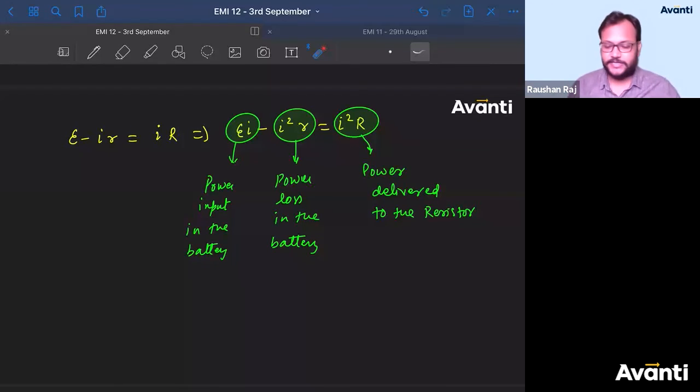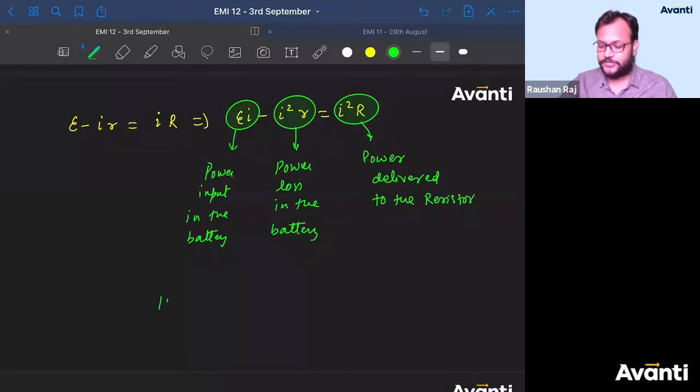Let us consider this. Let us take an example. Because of the internal mechanism of the battery, let's say in 1 second, 100 joule of energy has been converted from chemical to electrical energy. Now, when this conversion occurs, what will happen? Because of the internal resistance, let us say some 10 joule of heat has been lost in 1 second. I'm talking about in 1 second.